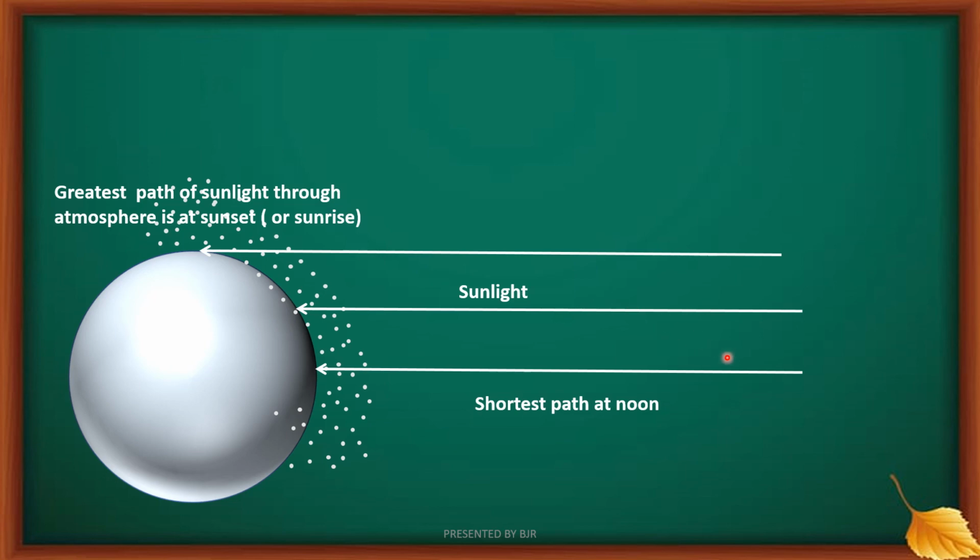That means it can travel longer distances, and the other colors are scattered within short distances only before reaching the ground. That's why during the sunset and sunrise, the sky appears red. Okay,